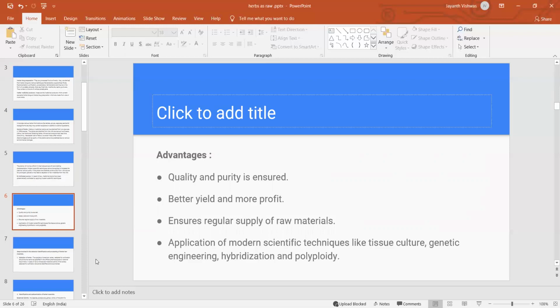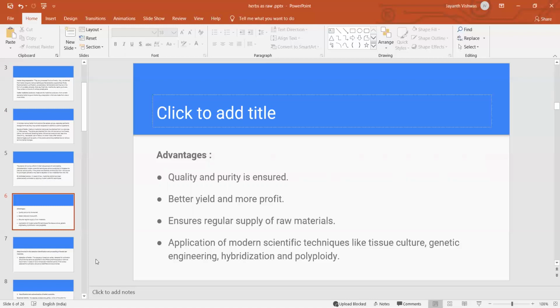And we can also apply modern scientific techniques like tissue culture, genetic engineering, hybridization and polyploidy in the case of cultivated source. Whereas with the wild source, we can't apply these modern scientific techniques, because we are not doing anything there. With cultivated source, we can apply tissue culture, genetic engineering, get hybridized varieties of plants, and even polyploidy mutation. All these techniques we can adopt, and we will get new varieties and hybridized varieties.